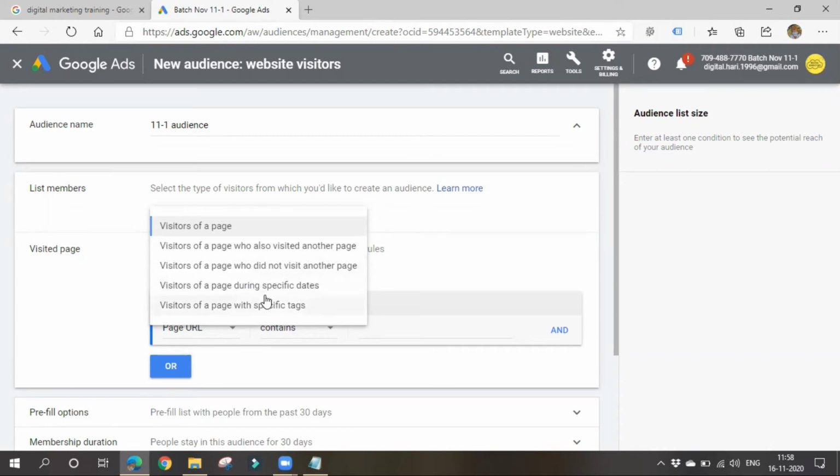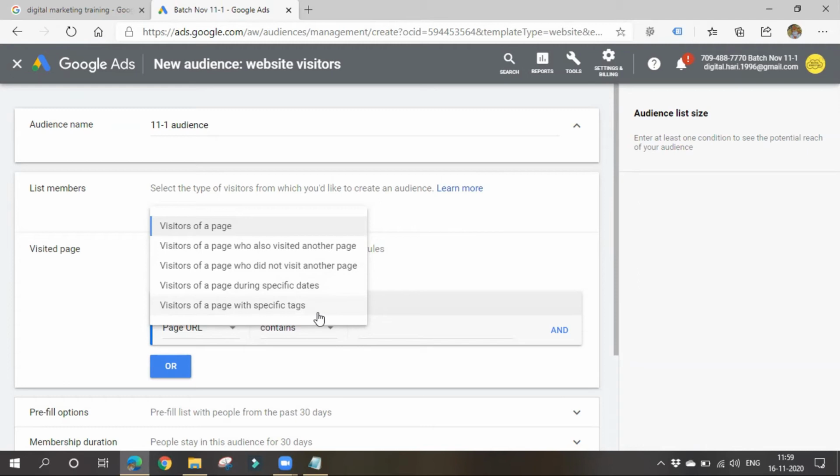Or else you can choose visitors of a page during specific dates, meaning people who have visited my website during these specific days only. Or visitors of a page with specific tags. Specific tags means you might already have added some code into your website and already be targeting them, so you can retarget them again.